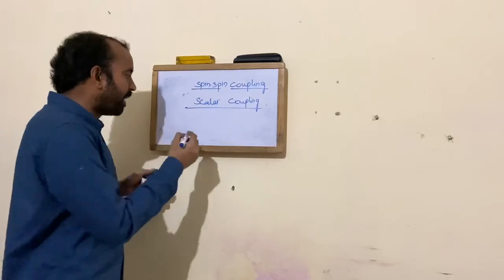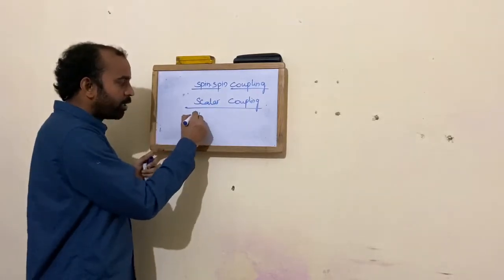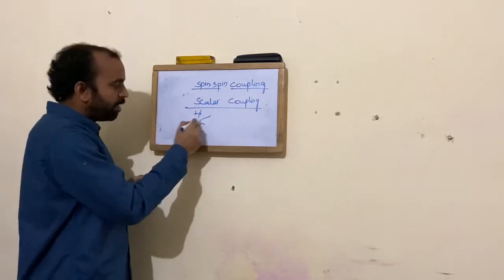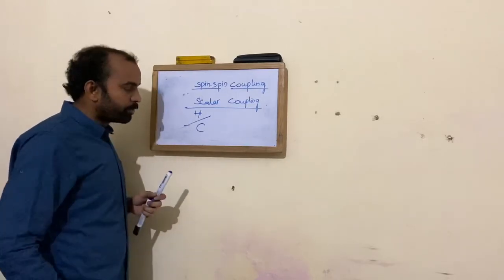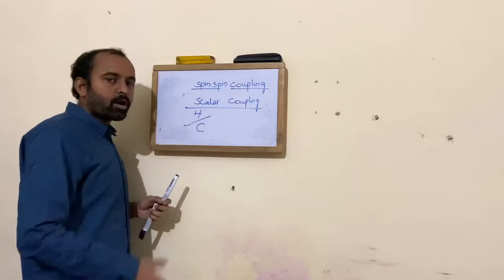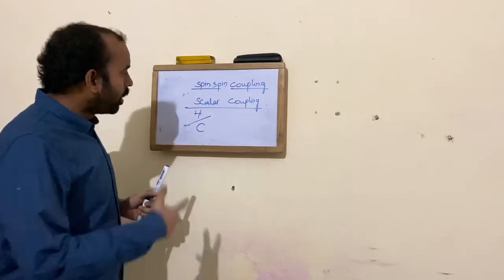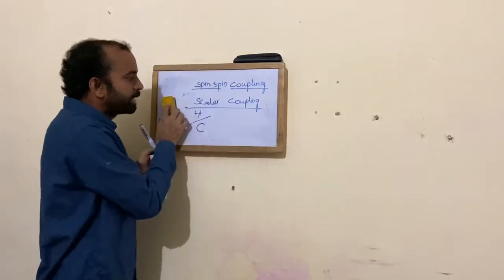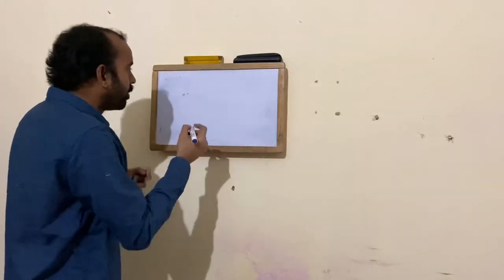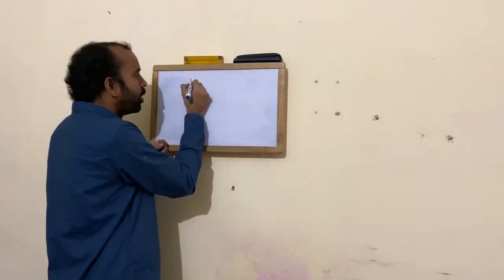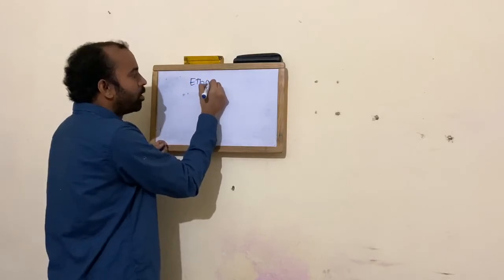Suppose you have a coupling between carbon and hydrogen also, you simply eliminate the coupling. So this is called decoupling. We will see the concept of decoupling in the next lecture. However, we will see about spin coupling or scalar coupling. Now what happens exactly, let us see with some example. Let us see with a simple concept of ethanol.